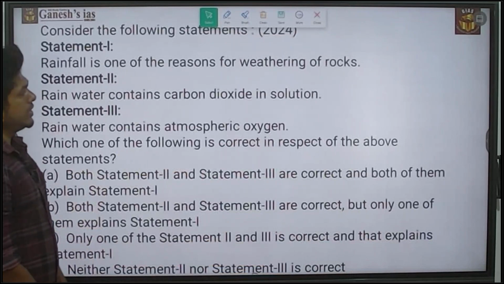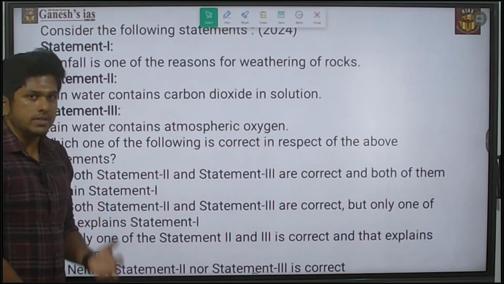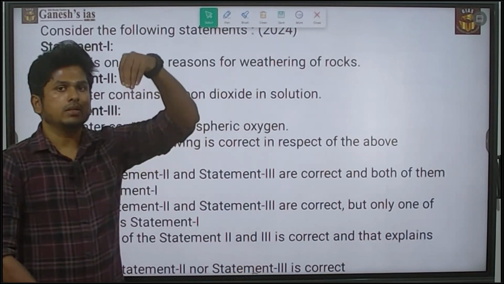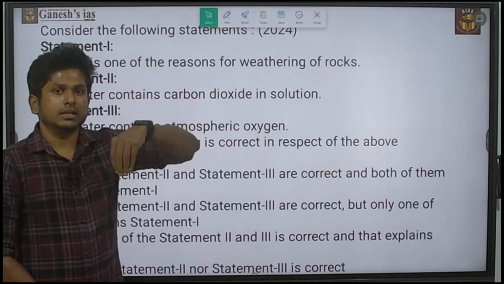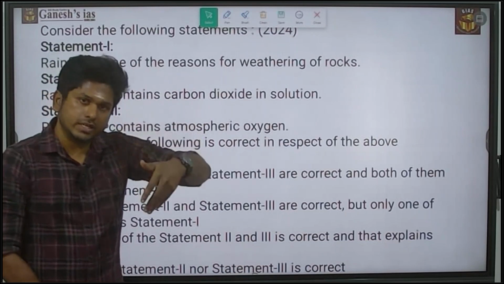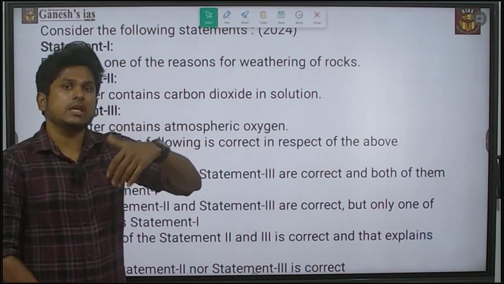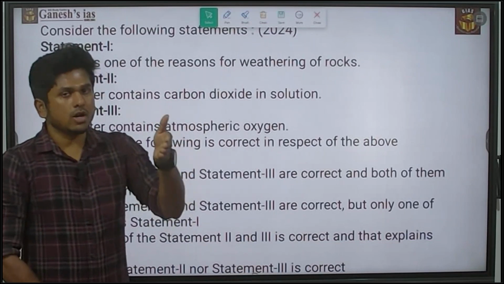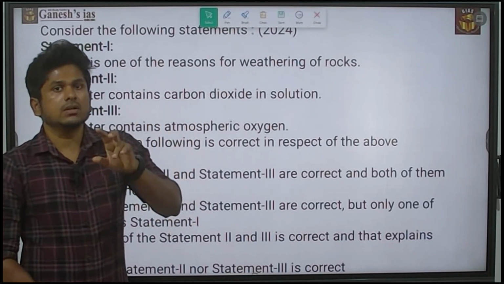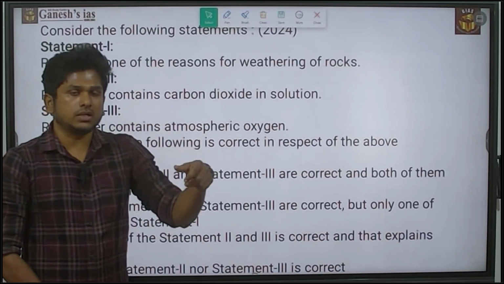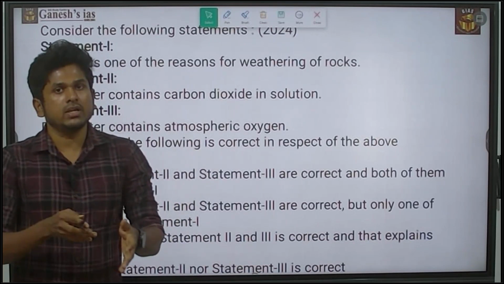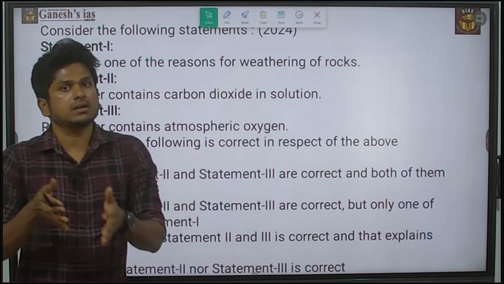Rainfall is obviously one of the reasons for the weathering of rock. If water is continuously pouring on a certain region, there is a possibility for physical weathering, and even chemical weathering due to the solution process. Carbon dioxide in the atmosphere dissolves in the water and makes a chemical reaction in the rock that leads to its weathering, which is called chemical weathering.